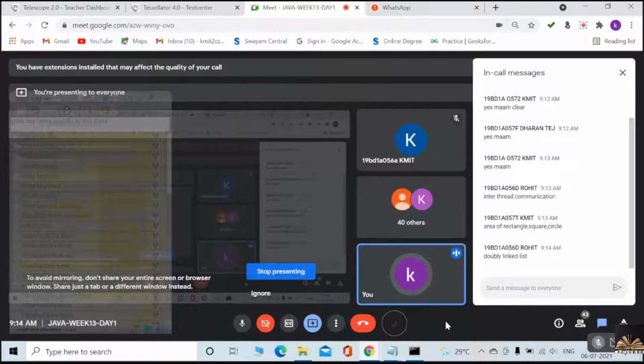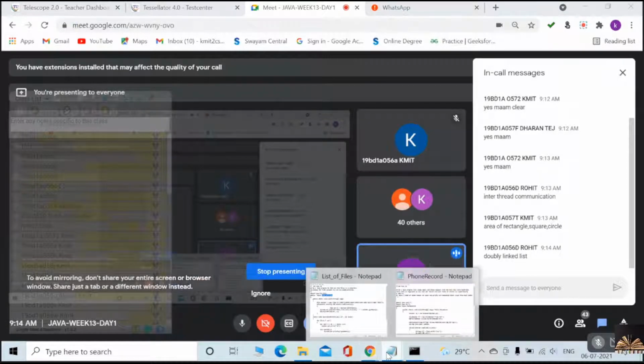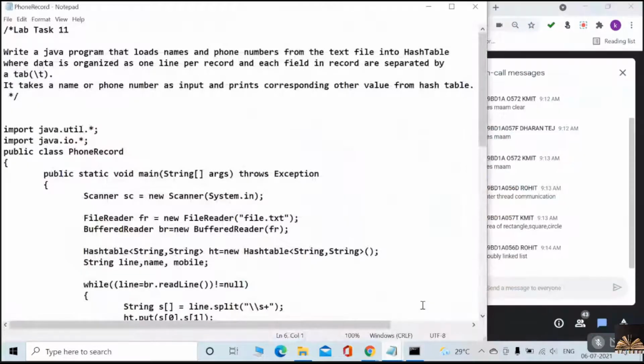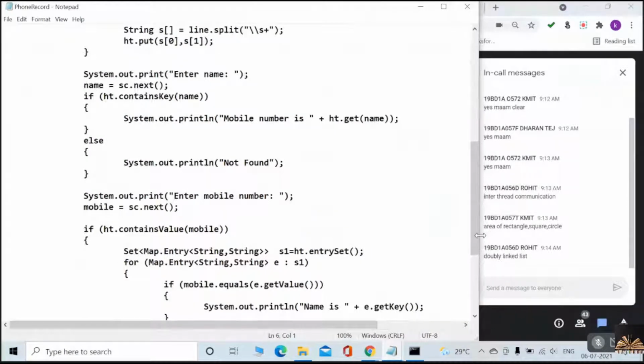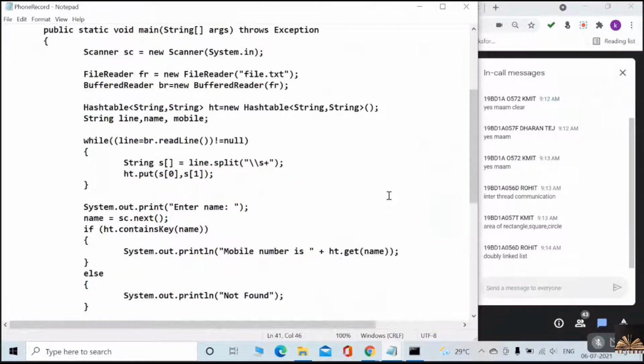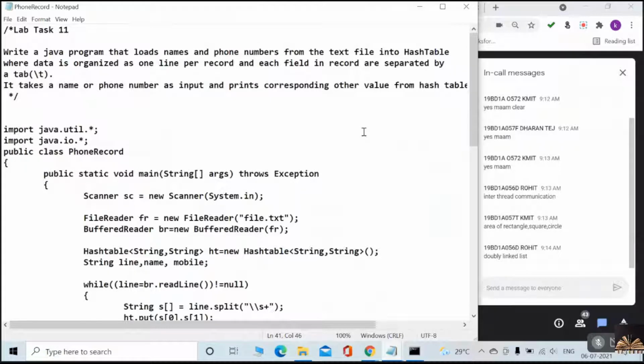So today, there are two tasks you have to do. You need to complete two lab tasks today. Okay, what are they? See, is my voice audible, right? Yes. So please listen.